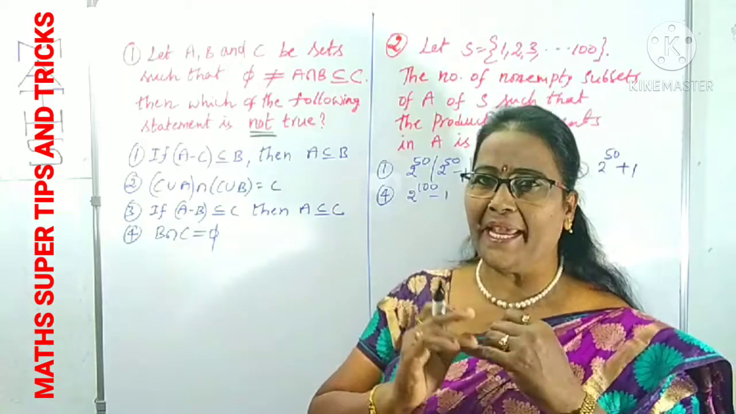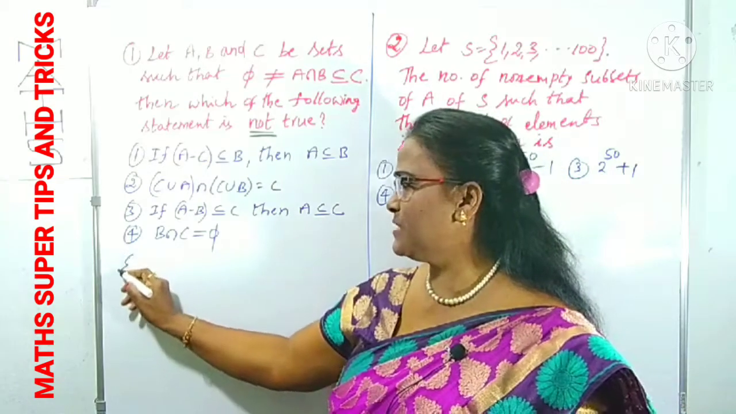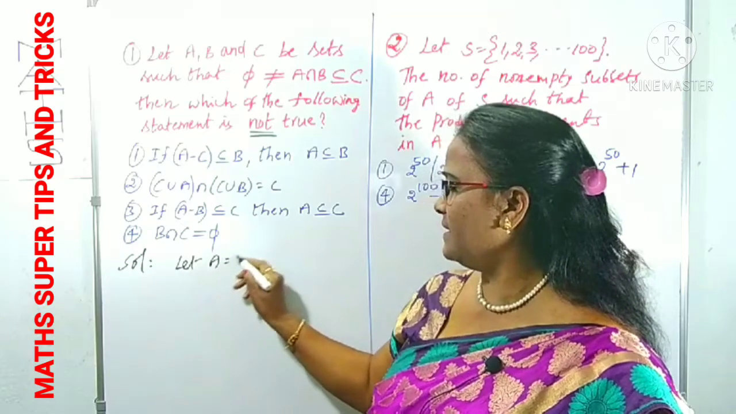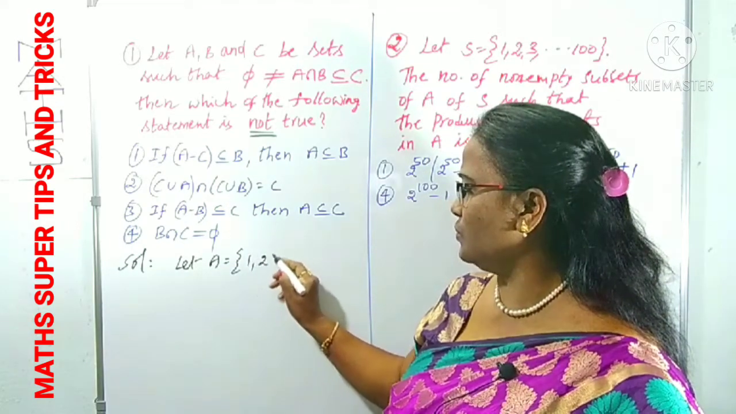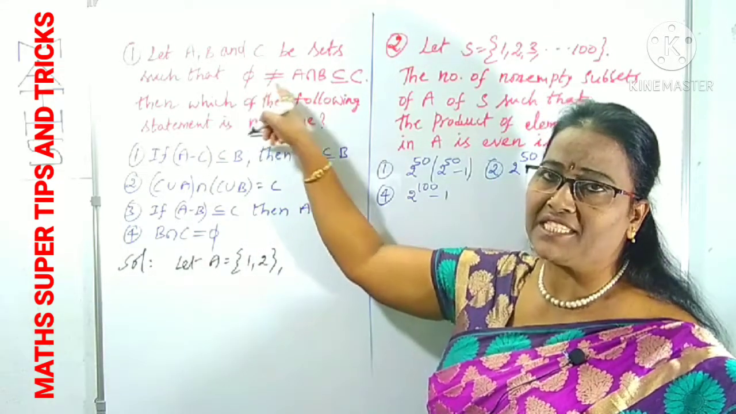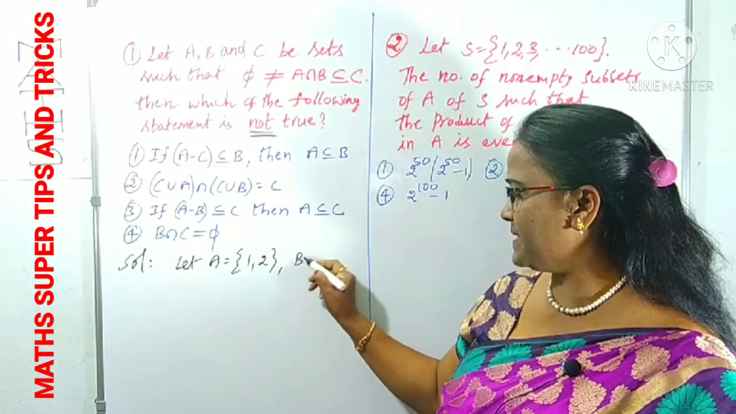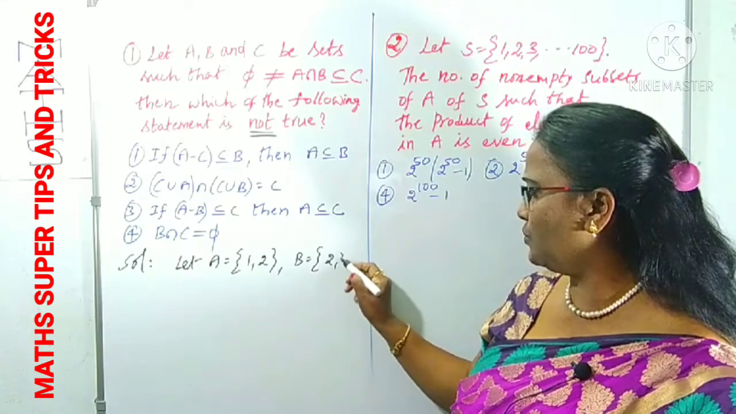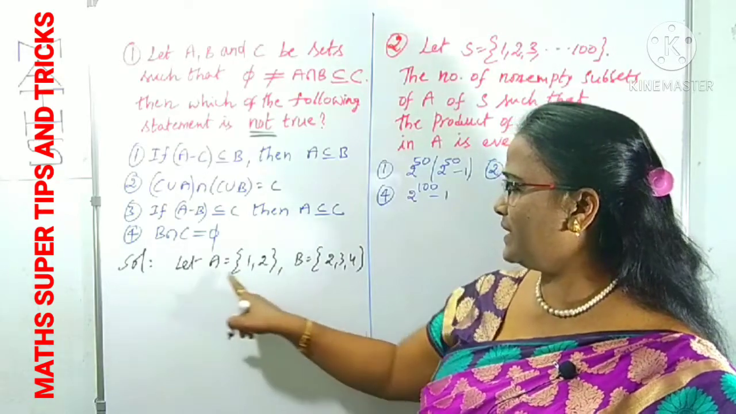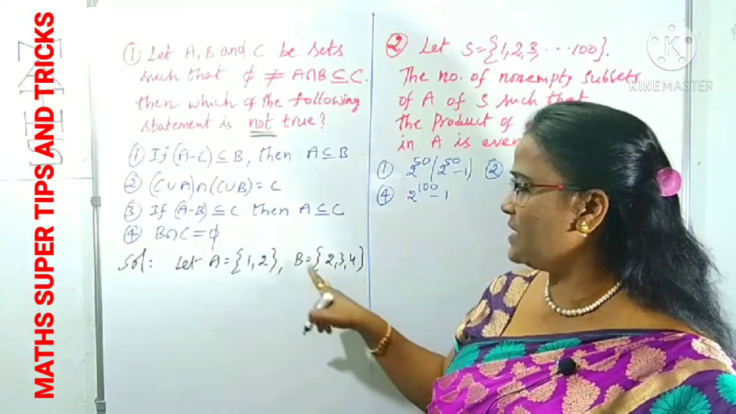So we have to choose A, B, C, any three sets such that this condition is true. For ease, I am taking assumptions. Let A be a set containing two elements, 1, 2. A intersection B not equal to phi means there will be some common elements between A and B. Like that we can take B as another set, 2, 3, 4. A intersection B is {2}, so the common element is 2.